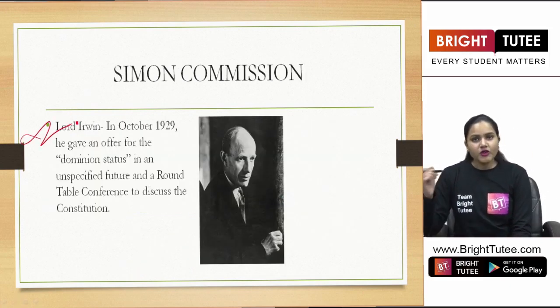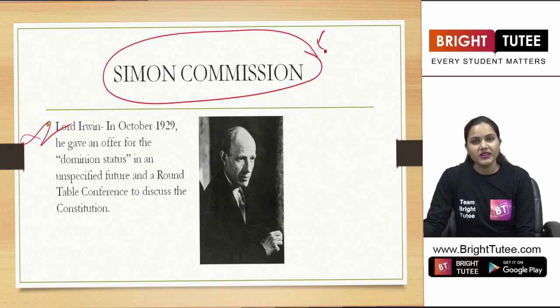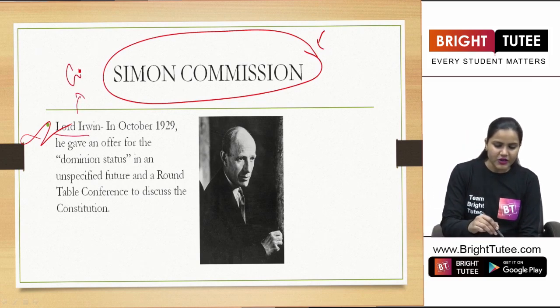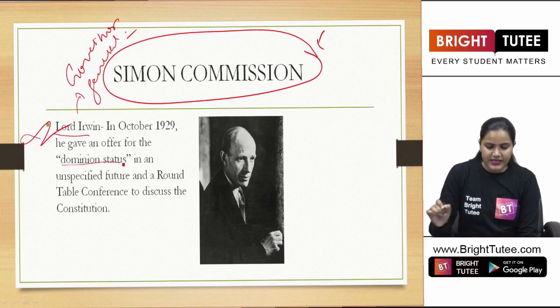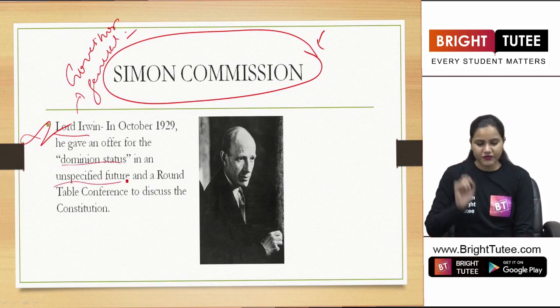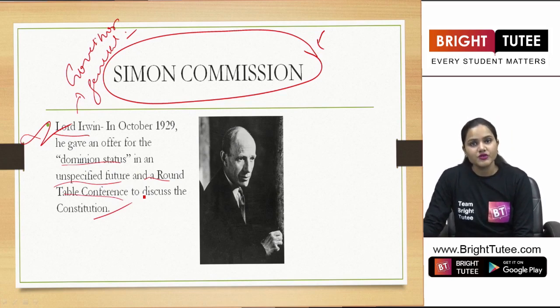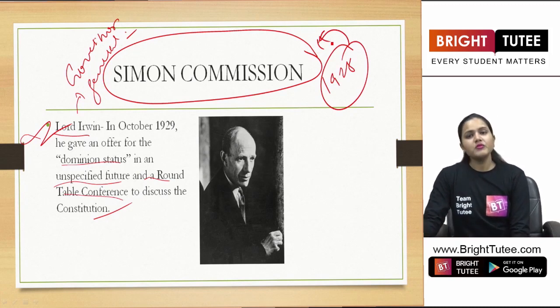Apart from this, now they are not welcoming the Simon Commission. So what happened next? In 1929, Lord Irwin, the Governor General at that time, gave an offer for the Dominion status in an unspecified future and a round table conference to discuss the constitution. Now we saw that in 1928, Simon Commission was unwelcomed in our country.